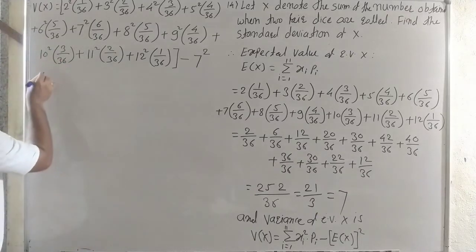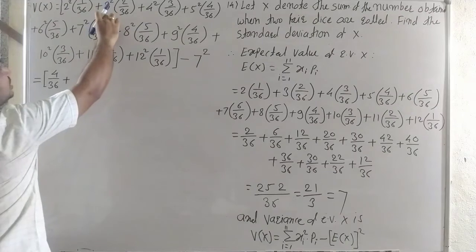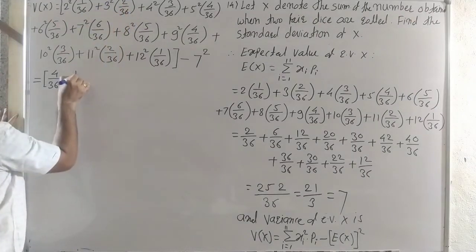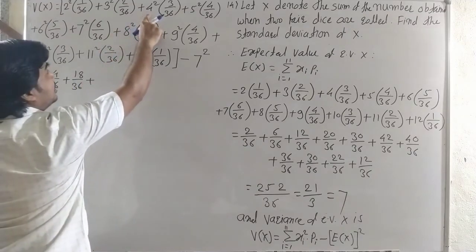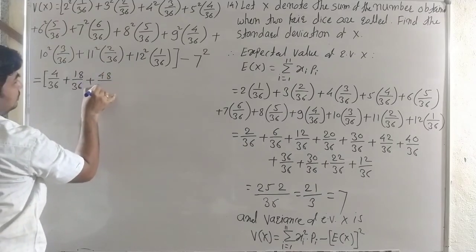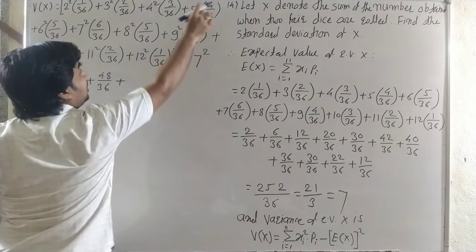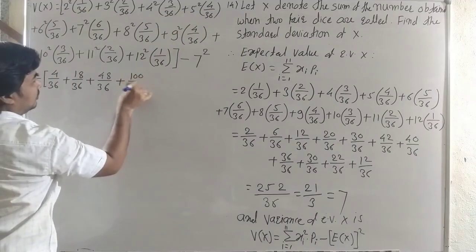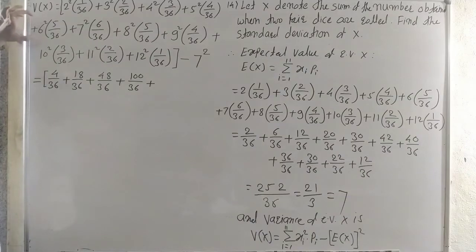Now calculate this. It is 2 square, that means 4/36, plus 3 square, 9 into 2, 18/36. Okay, check the calculation. Plus 4 square, it is 16 into 3, it is 48, plus 5 square, that means 25 into 4, it is 100 upon 36, plus 6, that is 36 into 5.